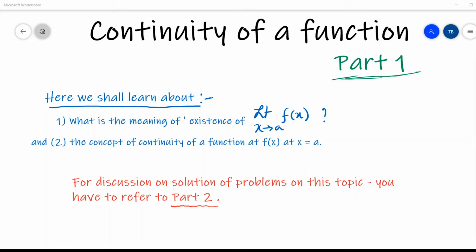The concept of continuity of a function f(x) at x equals to a. This one is the main thing, but before understanding the continuity of a function f(x) at x equals to a, we should understand this one. What is the meaning of existence of limit x tends to a f(x)? Means we will discuss whether limit x tends to a f(x) exists or not.